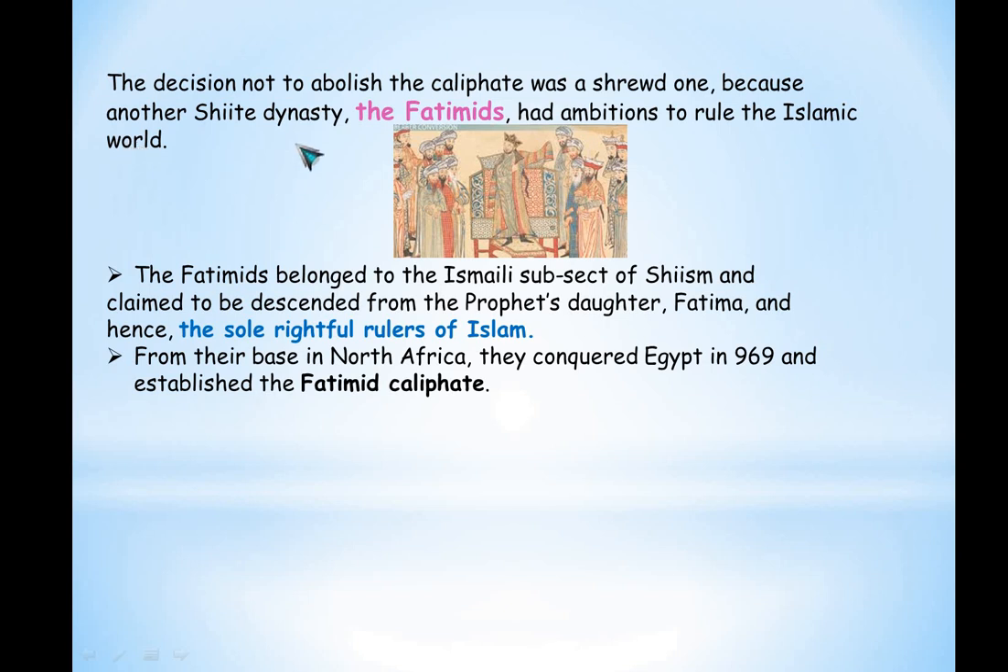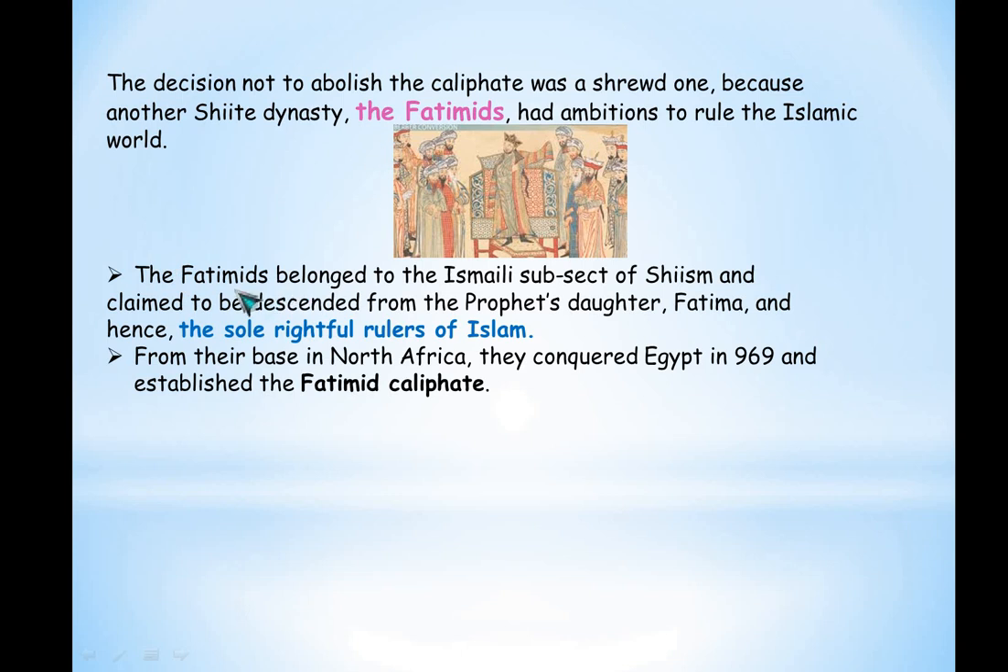So now it is Buyid. Buyid is one dynasty which followed Shiism. And there's another dynasty which is known as Fatimids. This is the picture of their culture, the Fatimids. They also wanted to rule the Islamic world. So there will be more power from the Shiism group, and finally they can do away with Sunnis.